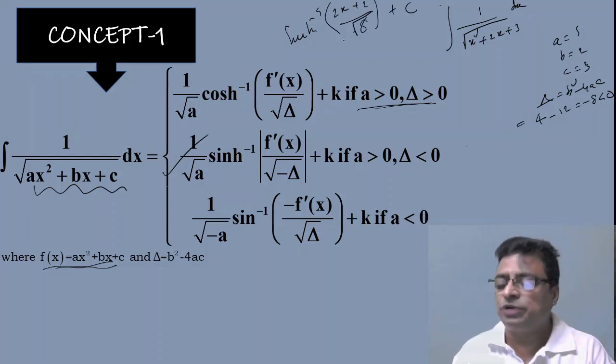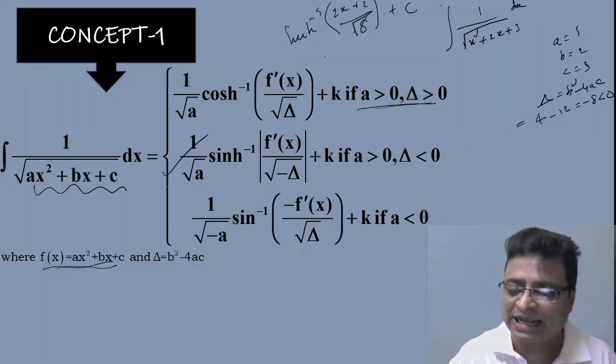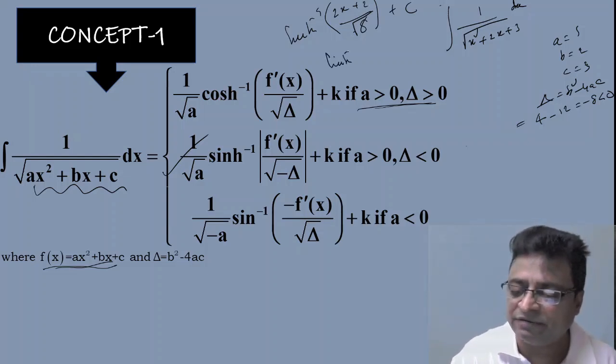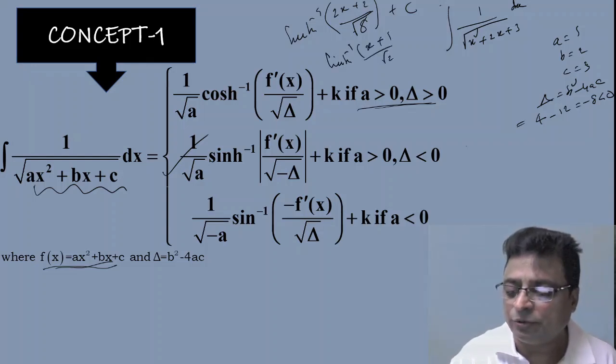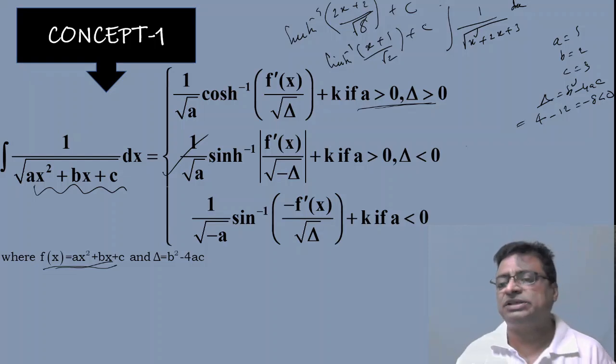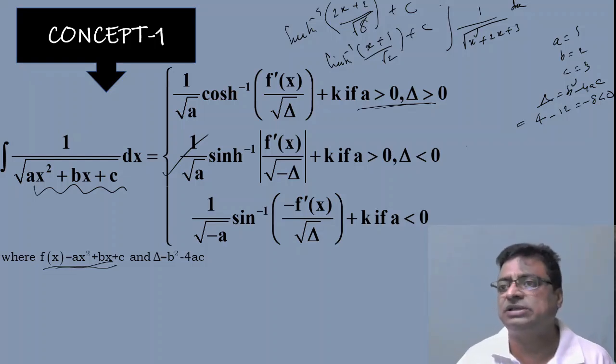Of course, root 8 means 2 root 2, so you can cancel a 2. So this becomes sinh inverse of (x plus 1) by root 2, plus c. So very simple. Just within 1 second, you can write the answer very clearly.